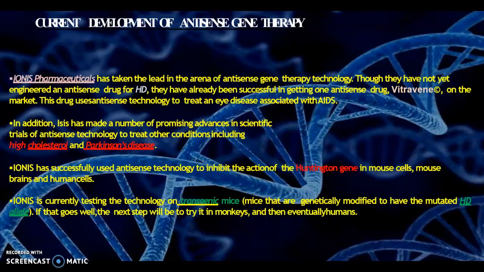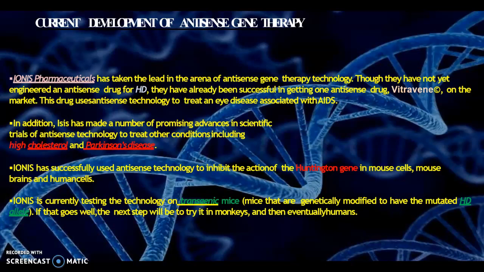Next, we see the current development of antisense in gene therapy. Ionis has taken the antisense gene therapy technology and is working to engineer an antisense drug for Huntington's disease, but they have successfully developed a drug, Vitravene, which is used to treat eye disease associated with AIDS.